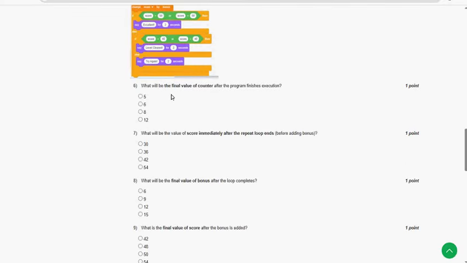Next, sixth question, what will be the final value of counter? So for sixth question, second option 6 is the probable solution.